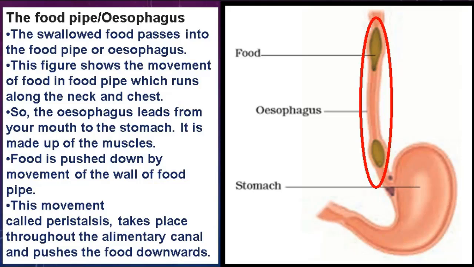Students, this long tubular structure, the oesophagus, is made up of muscles, and it shows a special kind of movement known as peristalsis. Students, the peristalsis movement is the same as the movement of an earthworm. By this movement, the food comes down from the oesophagus to the stomach.